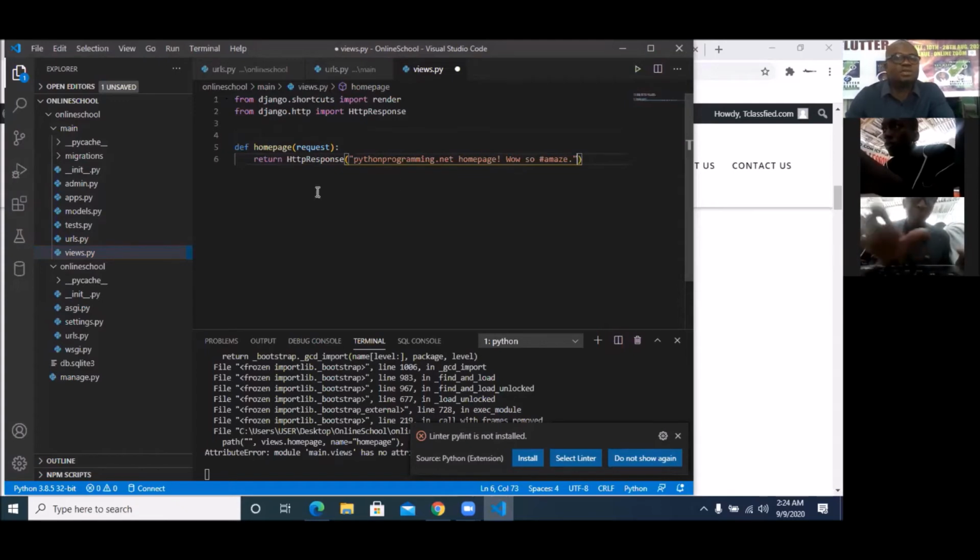So what is this code doing? It's simply importing render because you're going to be using render at some point. It's importing render from Django.shortcuts. And it's also importing HttpResponse because you're going to be making HTTP requests over the browser to get this simple Python programming.net homepage. Or you can simply say my homepage.